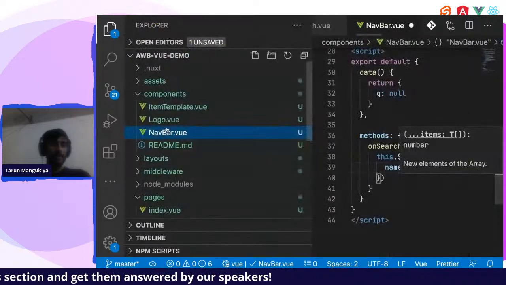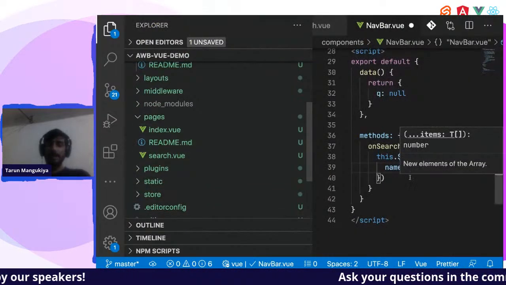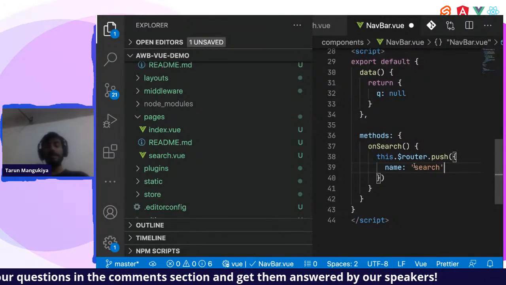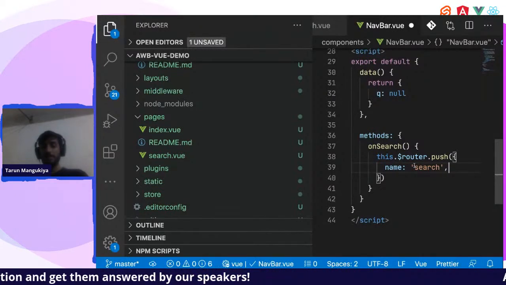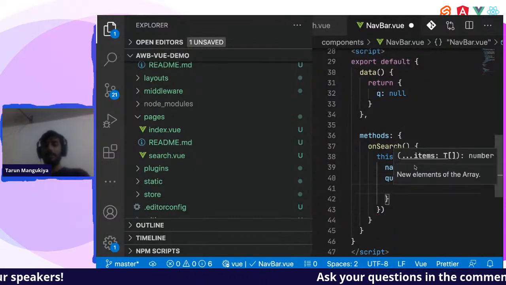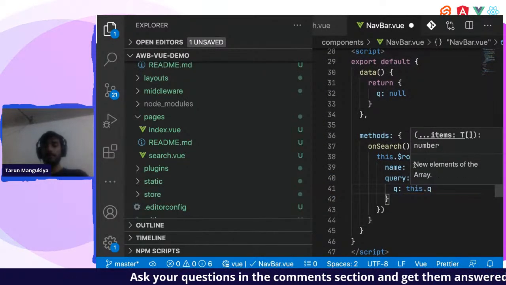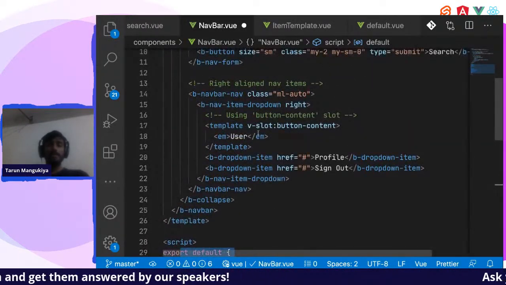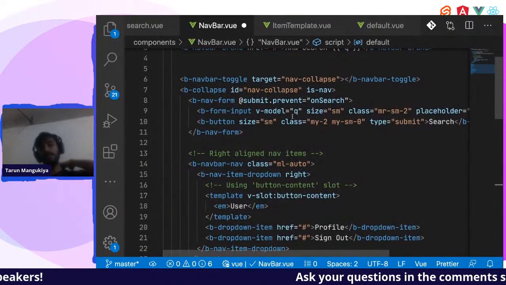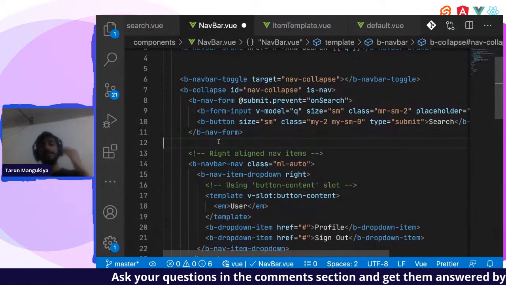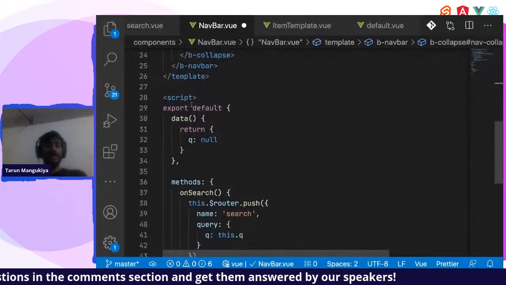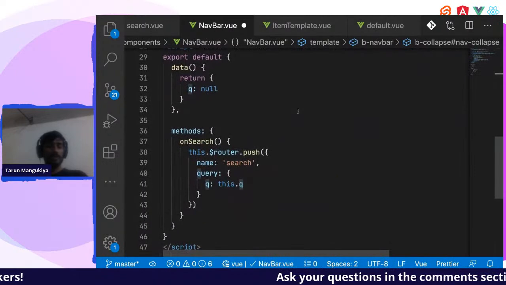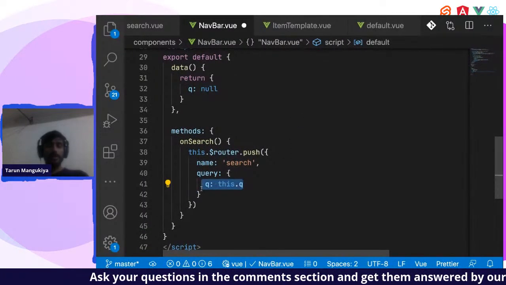So our route name will be the name of our file in the pages directory, right? So we want to go to the search page. Okay, this is for if we are on multiple pages, then we need to navigate to the search page, right? So we'll name it the search page, and then in the query, q will be this.q. Okay, so if you see over here, we are writing this when we are in JavaScript, but in Vue.js template, we do not write this because it's there by default, right? Whatever variable is there inside the script block, you will be able to access it over here directly without writing this, right? So this will push q to the URL.